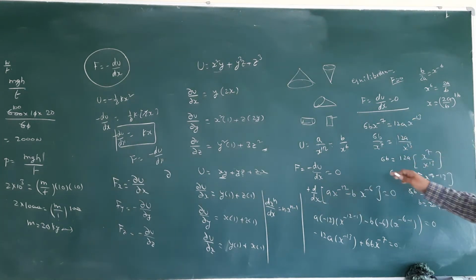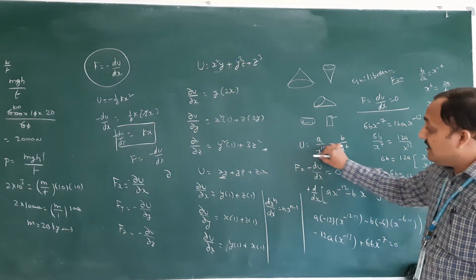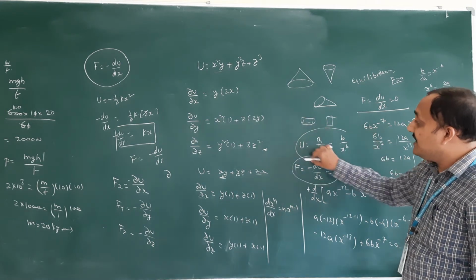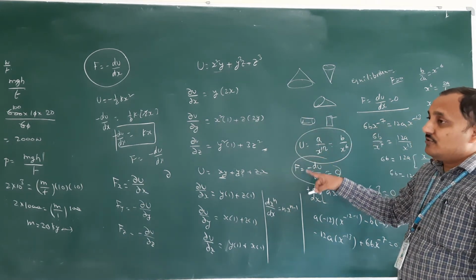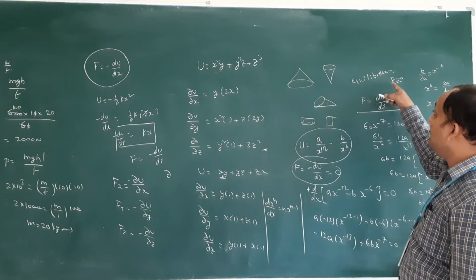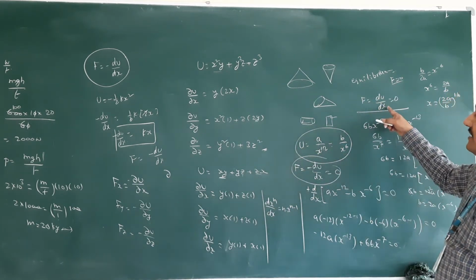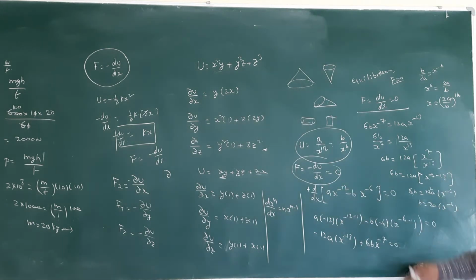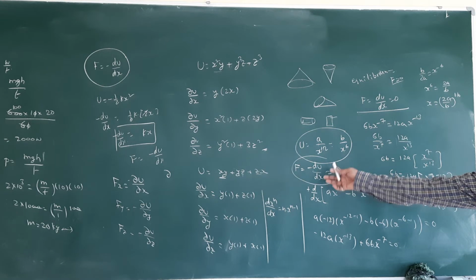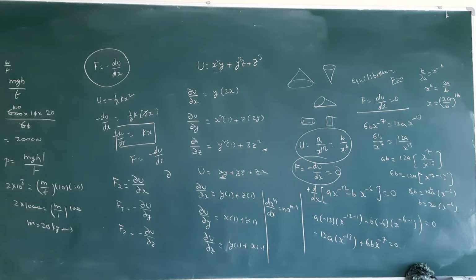This is only derivation; the concept applied is just this one. Whenever an object is in equilibrium position, you should apply resultant force is 0 and the energy relation. If you apply the concept, the answer will come. Very important model for JEE Mains, this type of problems.